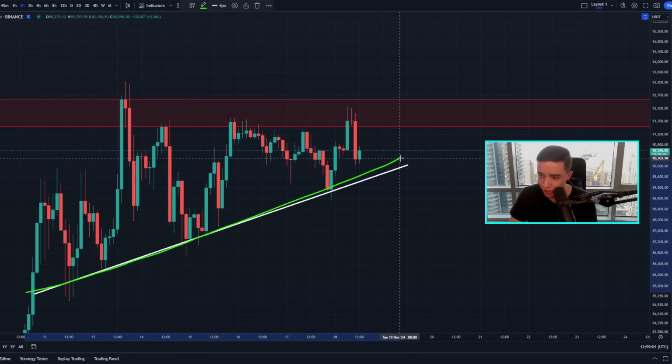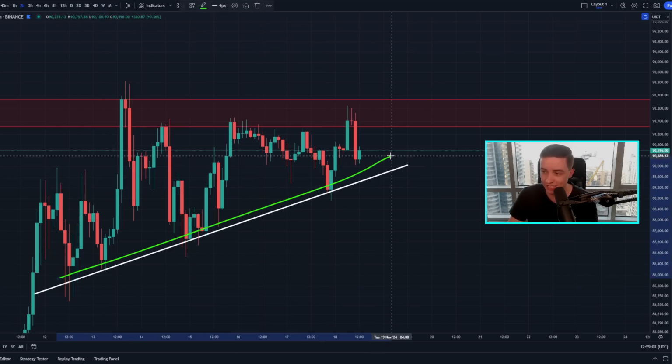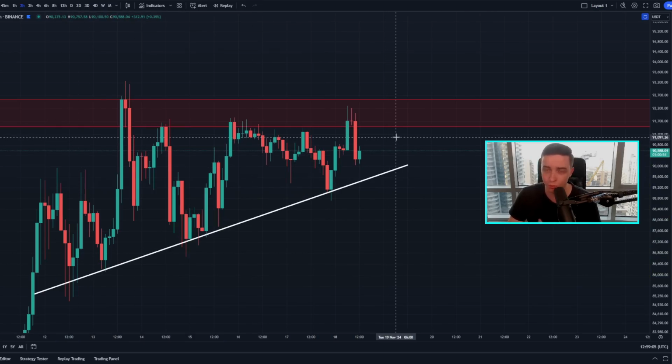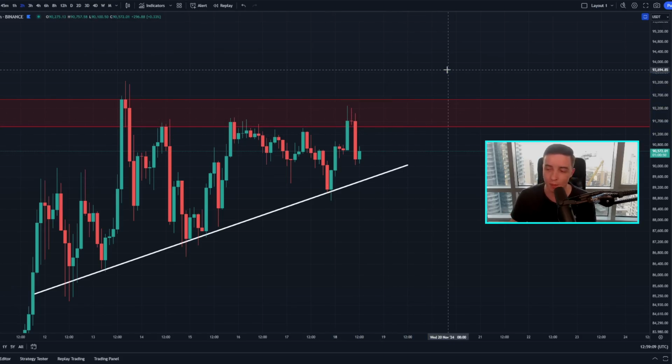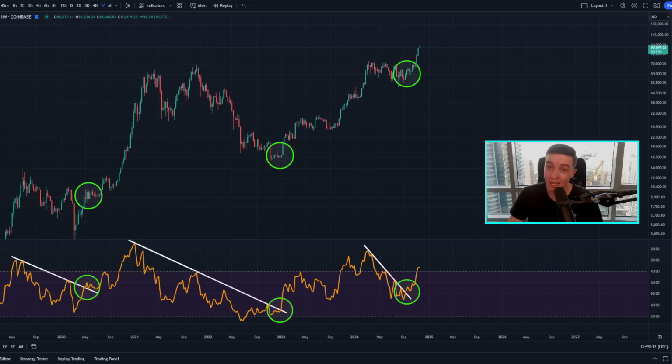Once again, that is good news, and very soon, if this continues, potentially in the coming days, maybe in a week from now, but very soon, we're likely going to see a breakout here and another leg to the upside in the bull market. Because remember, when we're zooming out on the larger time frames, things are looking very, very bullish right now.